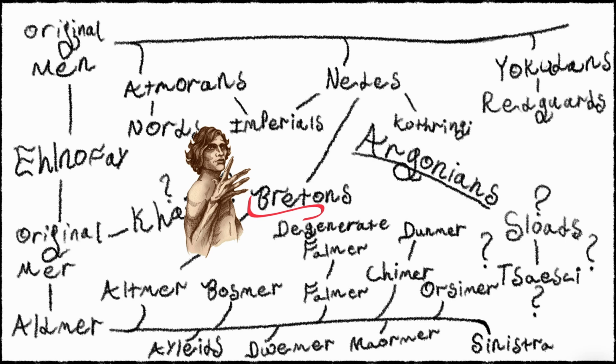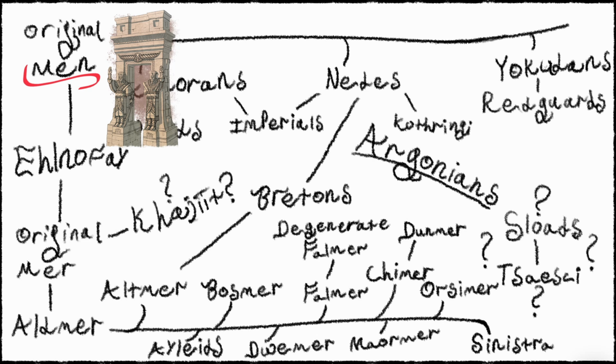Now, weirdly enough, elves tend to have angular faces, or sort of extreme looking faces with almond shaped eyes, very sharp jawline, kind of V-shaped face. Whereas humans tend to have more strong, solid features, kind of square. But the Bretons are round. They're kind of round faced, which is not really what the elves or humans look like. I don't know. Moving on to the second category, these are men.